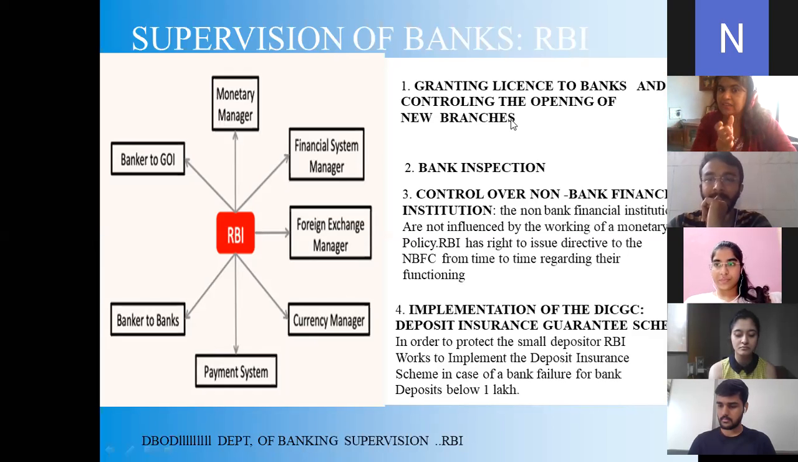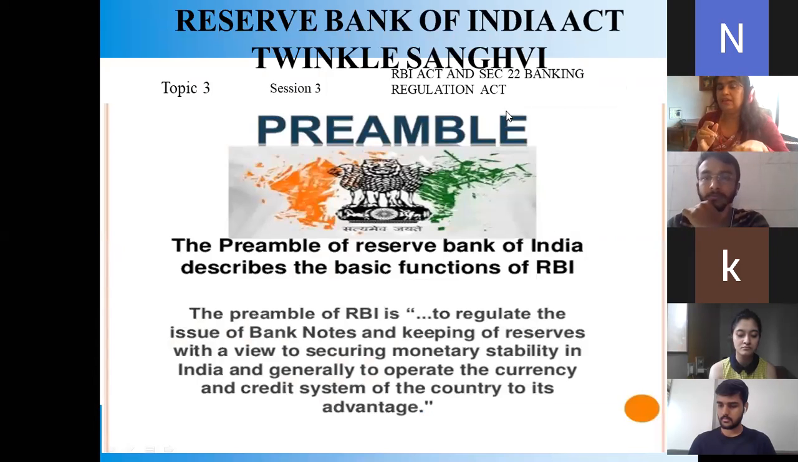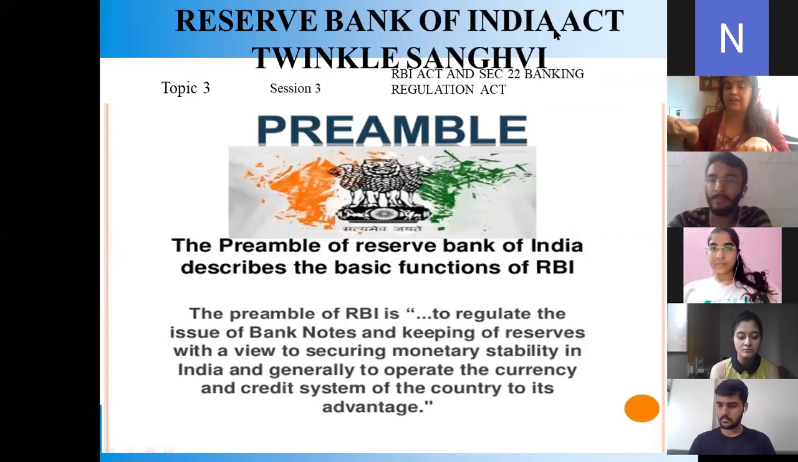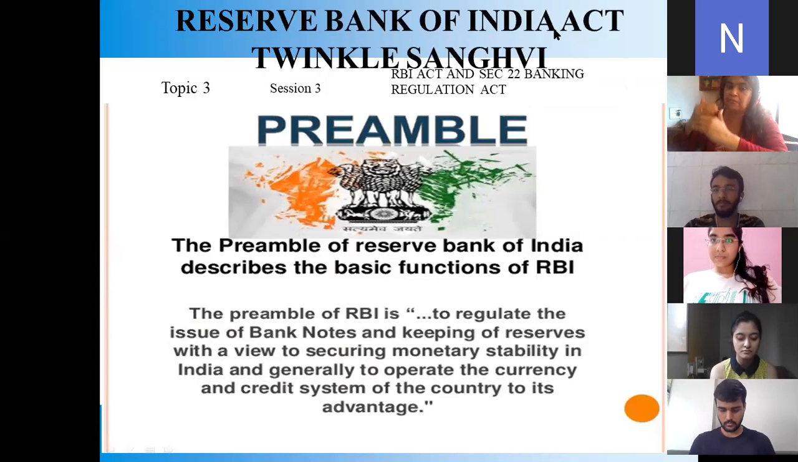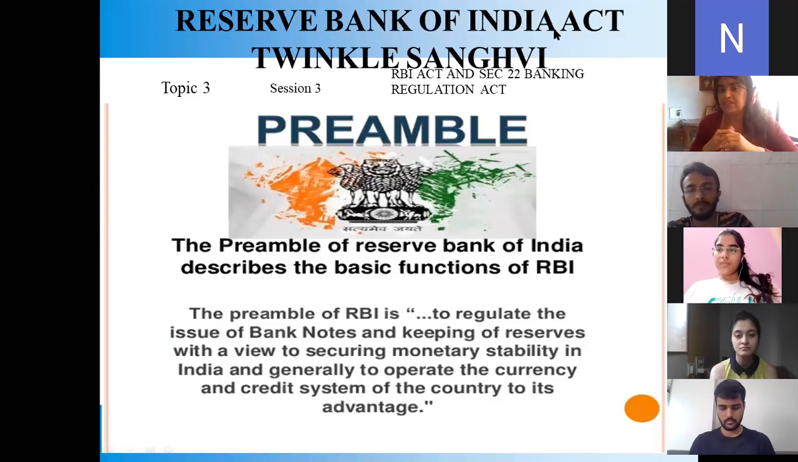Go for the preamble once again, please. The slide of the preamble. So you will see, third is the view to securing the monetary stability in India. I told you just now, we have the monetary policy department: the interest rates, the bank rates, the priority sector lending, where agriculture should get 15%, industrialists 12%, education should be given, and cottage industries as well.